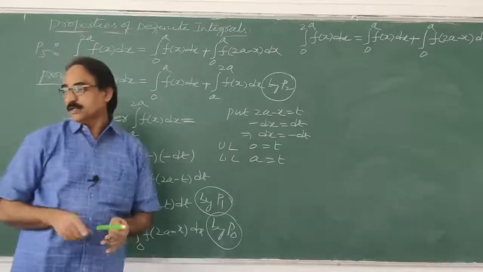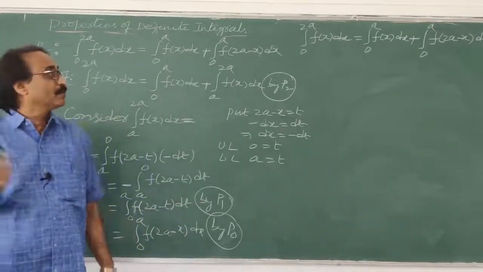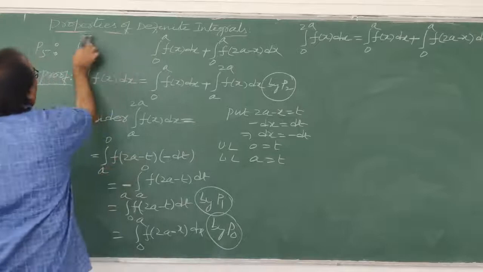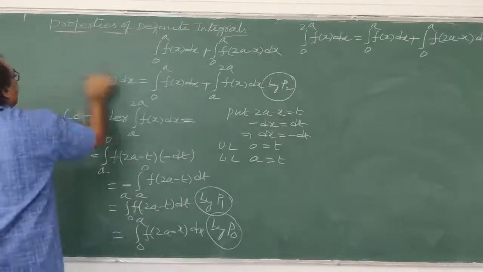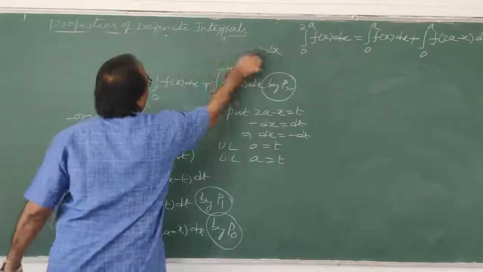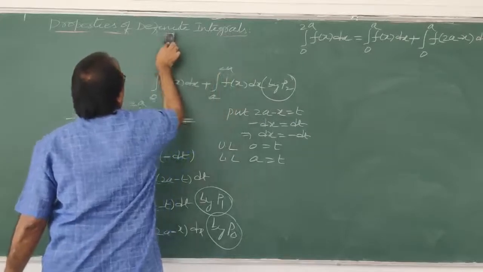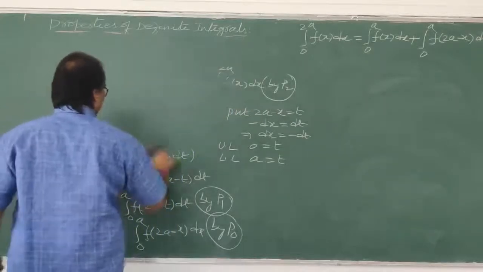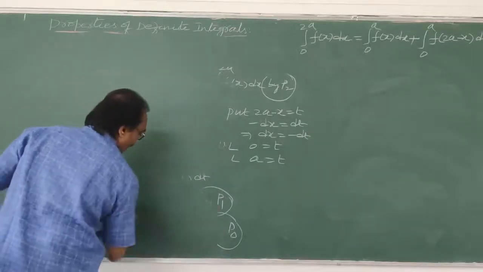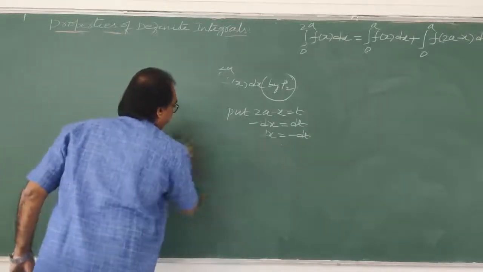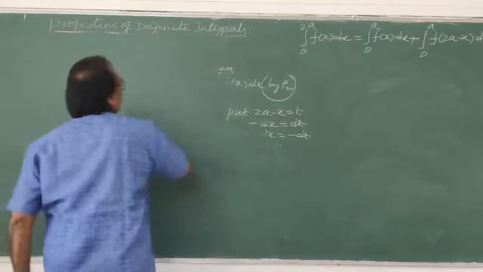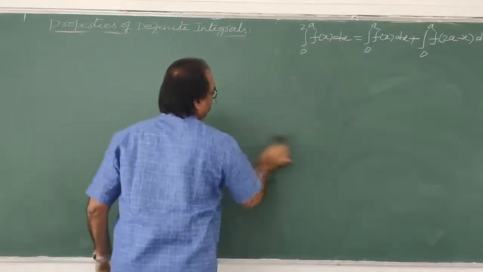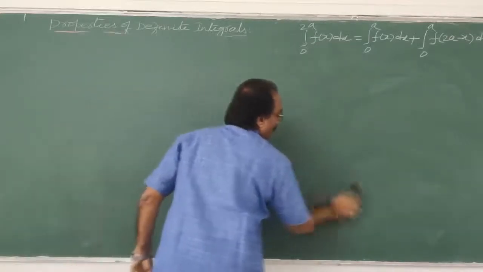Okay. Next property, we will go to property number 6 now. This is property number 5. I told you, property numbers 6 and 7 are very, very important. Most important properties are those. So let us see that property. Now I am explaining only the properties first, then we will come to the problems.